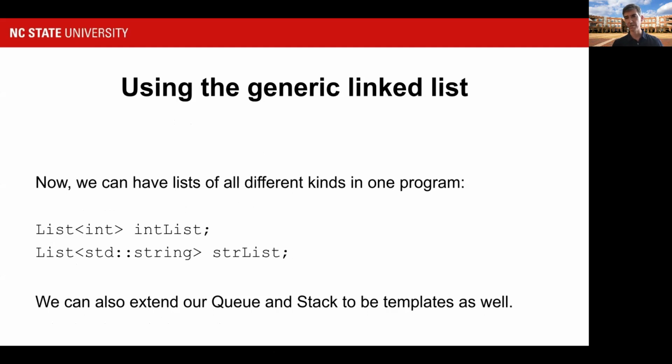And they're both based on the same code. Basically, when the compiler sees these declarations, it'll create one version of my list based on ints, and it'll create a different version of my list based on strings, and they can coexist in the same program. There'll be different classes that it fully instantiates for these different kinds of objects. Okay, and then I can use them in my program. I can use the same list code for any type of list I want. We could also extend our queue and stack to be based on templates as well, and to then use that list internally.